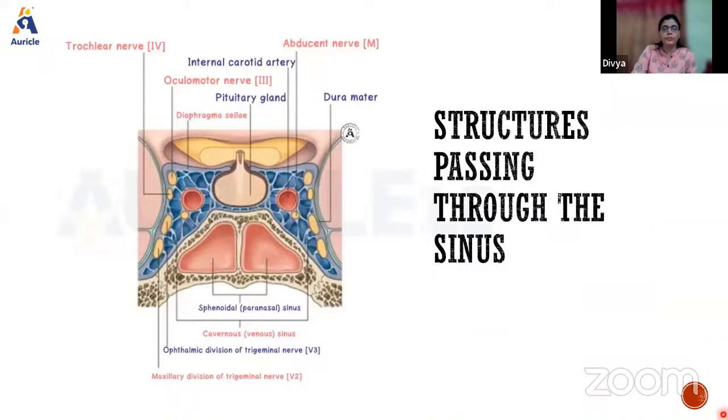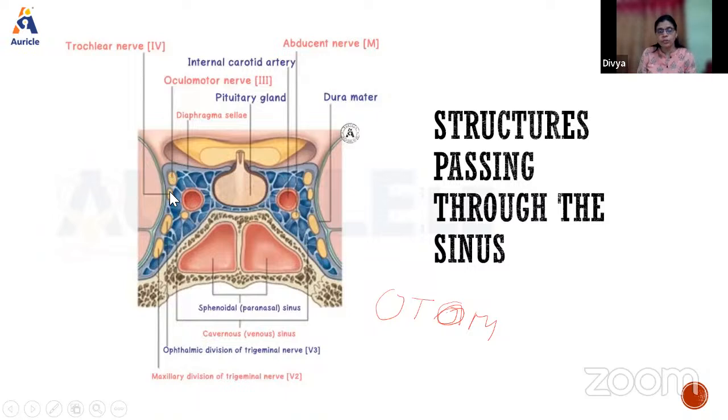Next, structures passing through. From above downwards, within the lateral wall of the cavernous sinus, we have 4 structures passing. You remember O-T-O-M.